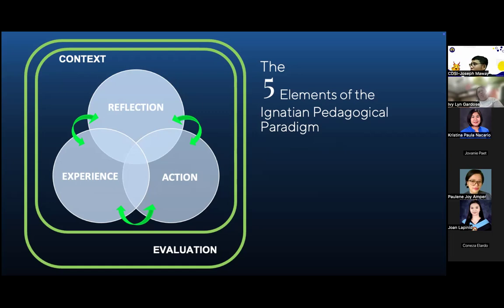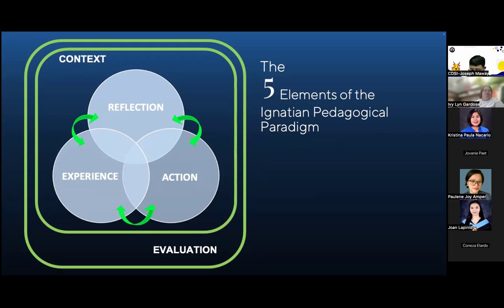Evaluation is the other side of the coin of context. Because how will you know where your students are if you do not evaluate them? Baka naiwanan mo na sila. Baka ang bilis-bilis ng lesson mo, naiwan na sila. How will you know it if you don't give them constant formative assessment?